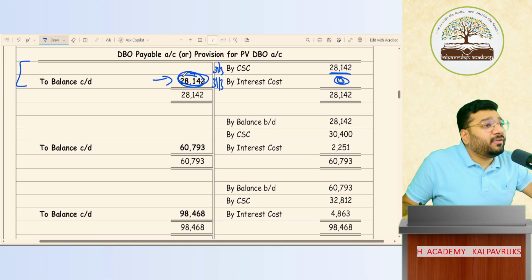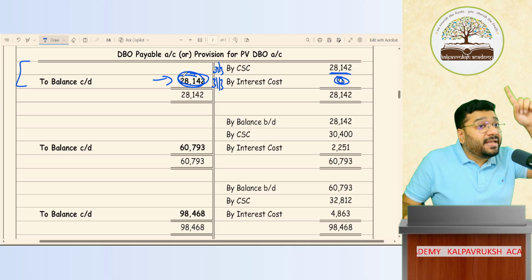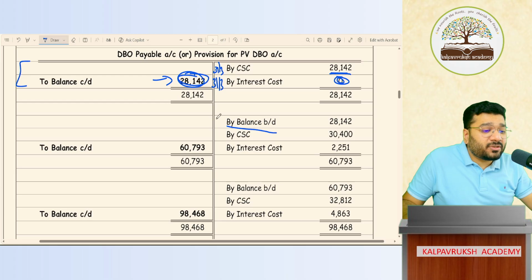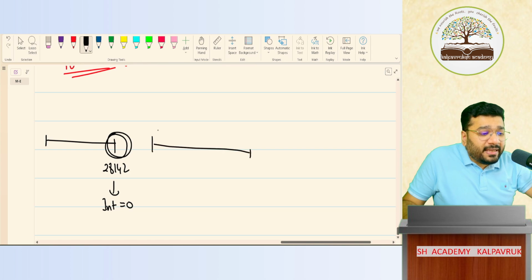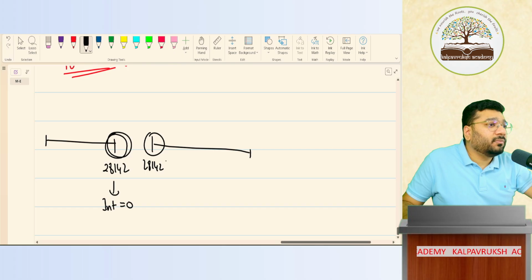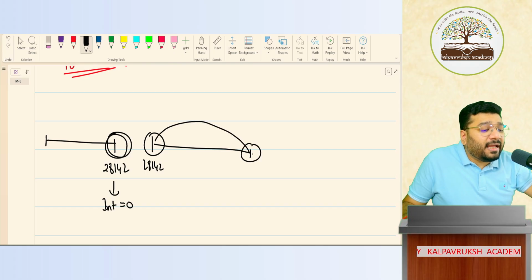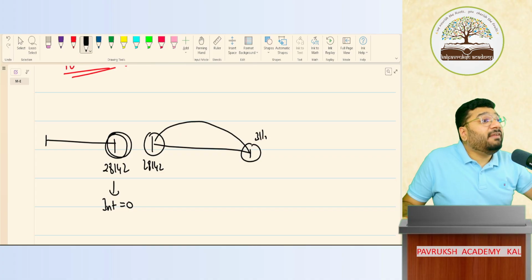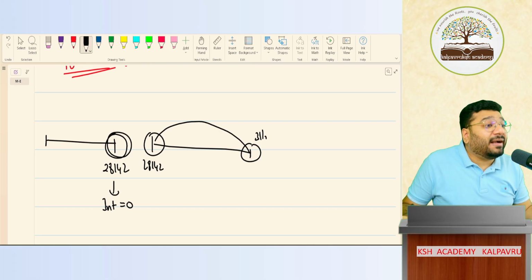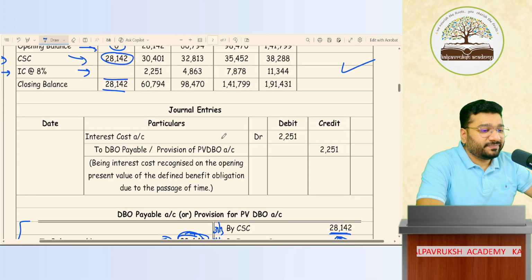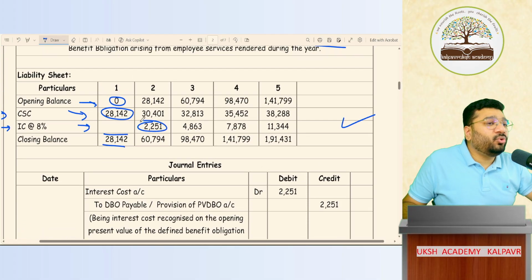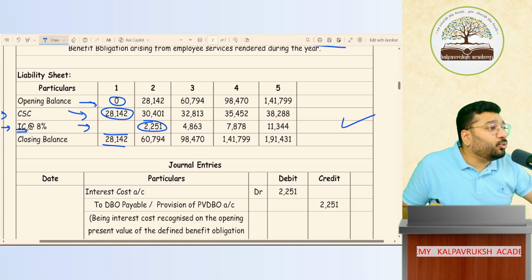28,142 is the closing balance at the end of the first year. What is the opening balance at the beginning of the next year? Same balance, 28,142. Second year beginning, it is 28,142. Will the value of the money be the same at the end of year 2? No, inflation will come. So how much inflation do I need to factor in? Plus 8%. 28,142 into 8% gives 2251. This is called interest cost, which is nothing but the inflation amount.